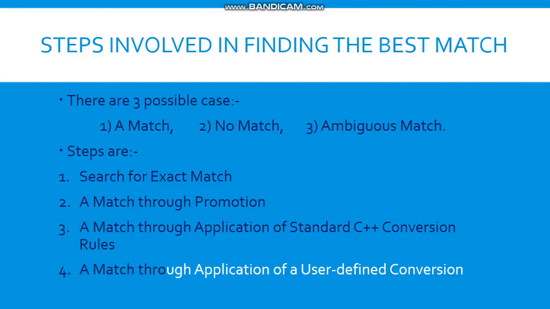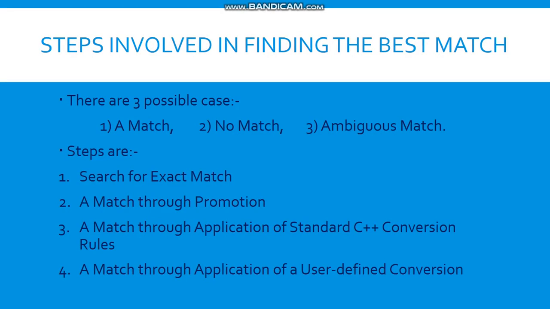And the last one is a match through application of a user defined conversion. In this, if all the above mentioned steps fail, then the compiler will try the user defined conversion in a combination of integer promotion and built-in conversion to find a unique match. So if none of the above works, it tries this fourth one. If this one fails, then an error message is shown to us.